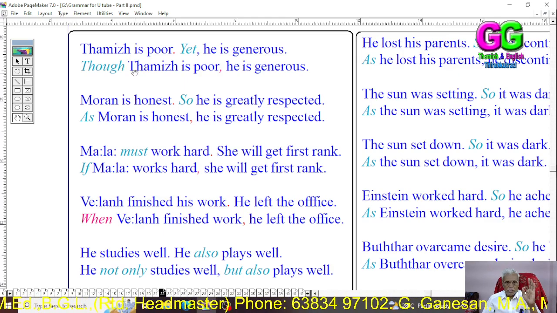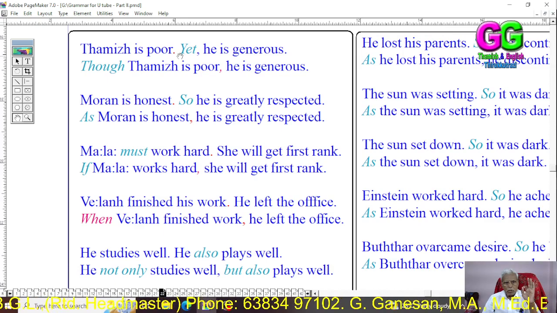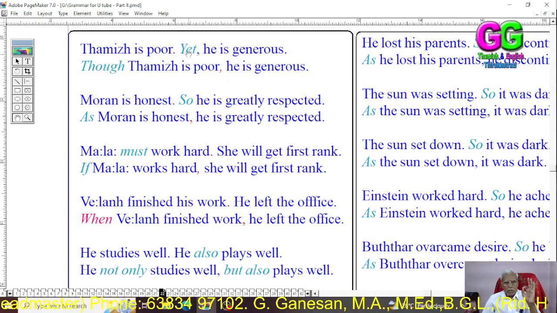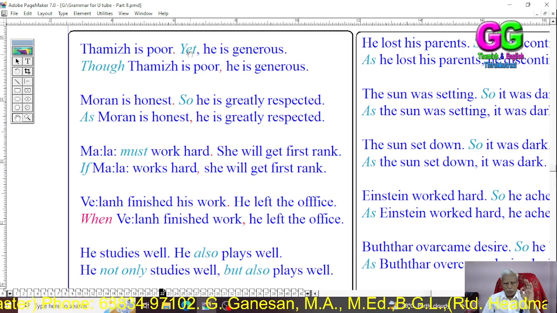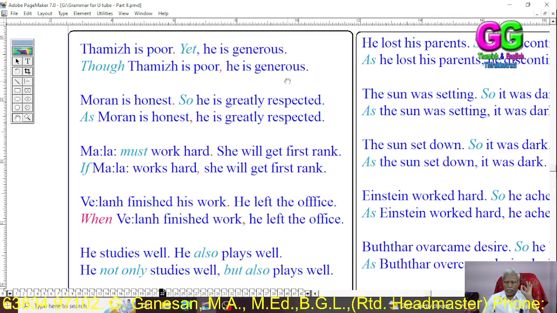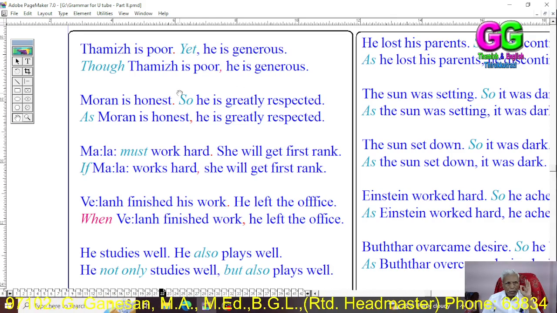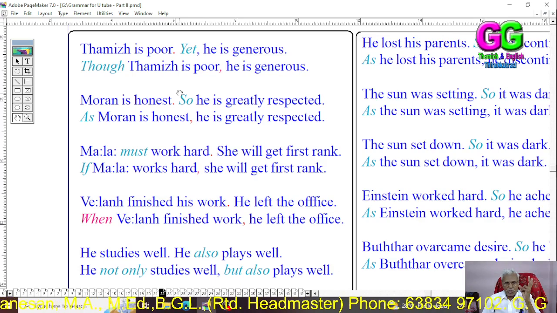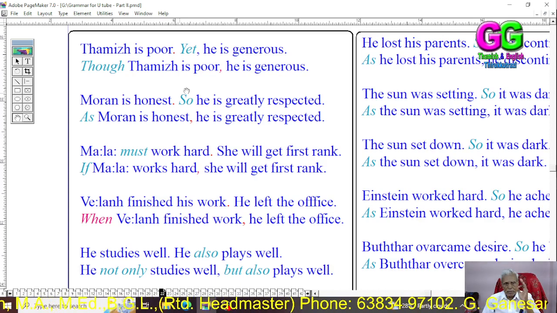We have used it as it is, and we have removed the full stop, used a comma, and removed the adverb yet. Then the remaining portions we have written as they are. So, Tamil is poor, yet he is generous: two simple sentences. Though Tamil is poor, he is generous: complex sentence.